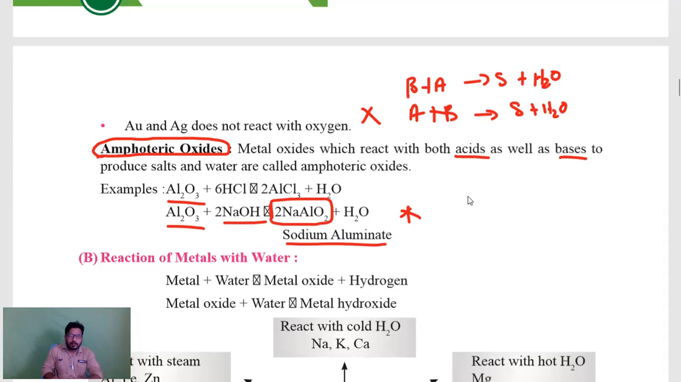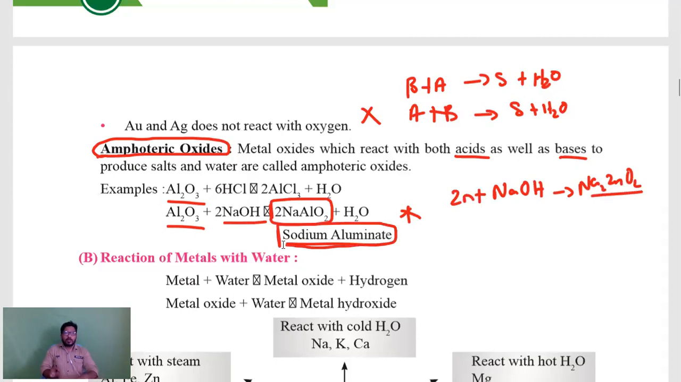If you remember, zinc plus NaOH in the second chapter, you will get Na2ZnO2, sodium zincate, and this is sodium aluminate. These are the two different compounds which you will get in 10th class, so you have to remember this equation as well as this equation. There are chances of asking in your examination.